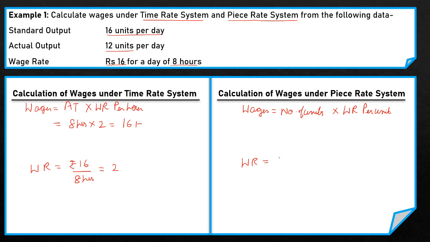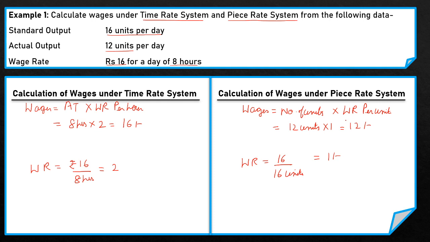Here the worker is paid rupees 16 for a day and the company provides a standard output of 16 units in a day. So his wage rate per unit is rupees 1. The number of units manufactured by the worker is 12 units and the wage rate per unit is rupees 1. So his total wages is 12 rupees.